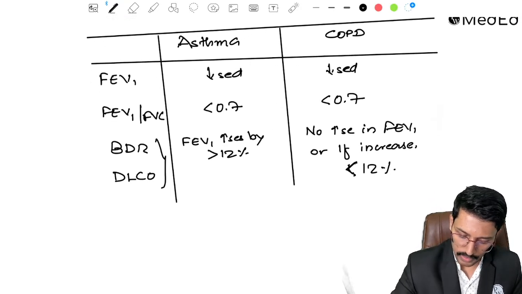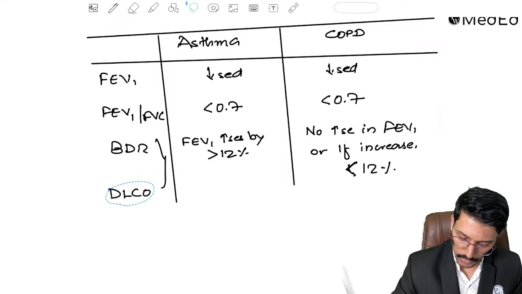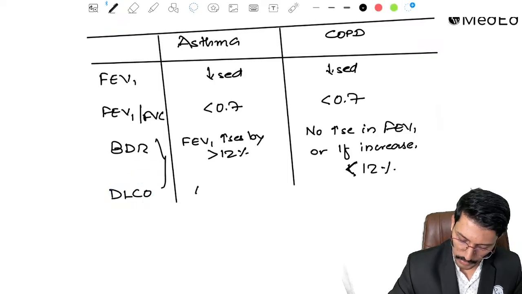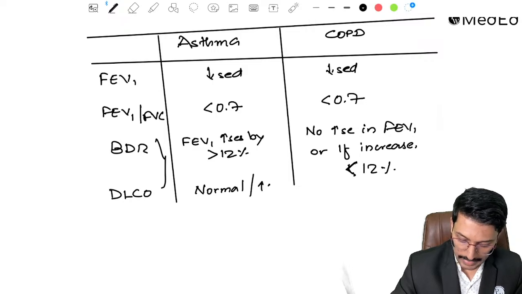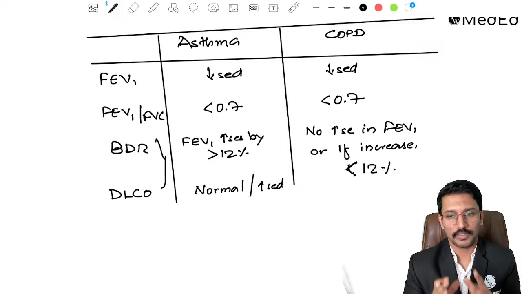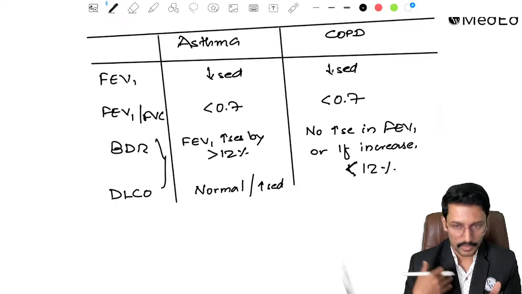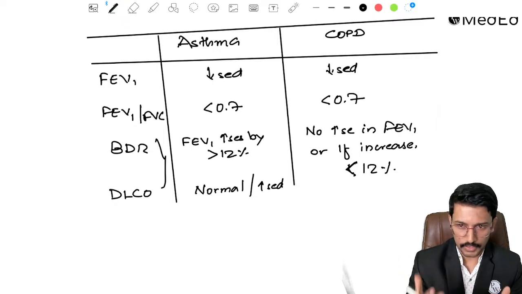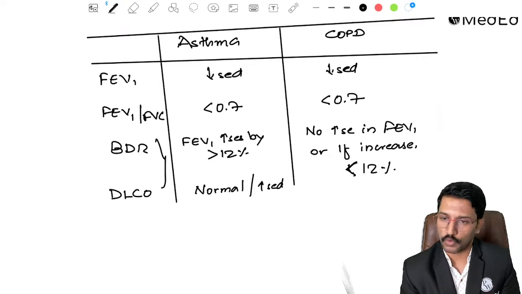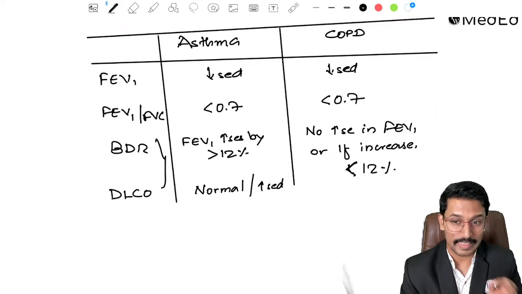Now talking about the DLCO, diffusing capacity of carbon monoxide, in case of asthma this will either be normal or sometimes increased, because in asthma the airway is inflamed and the vascularity of the tissues also increases, so that facilitates more transfer of gas across the inflamed membrane.